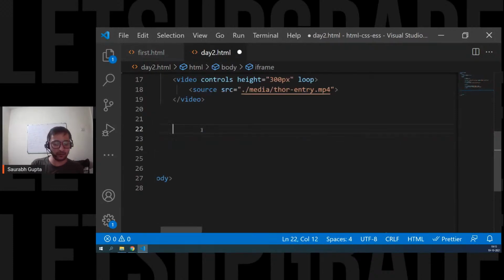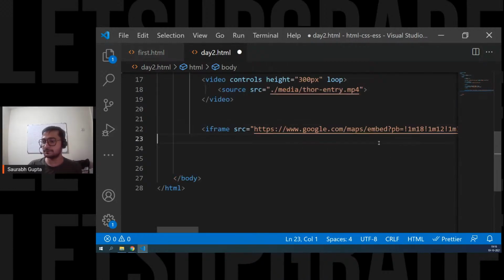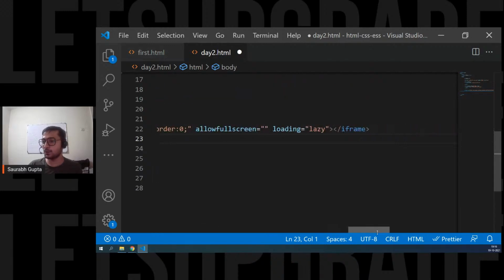And actually, no need to remove it. I'll tell you what they do. See, in this case, allow full screen is doing nothing. We can remove it and we can remove this. This is so big, we have to scroll a lot. Now here, see this style border 0 is doing nothing. It's simply removing the border.